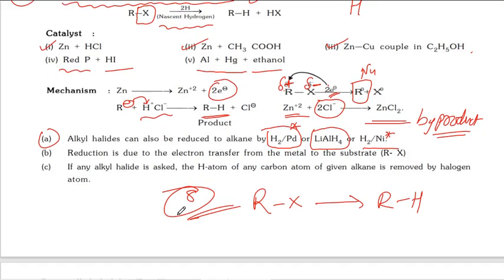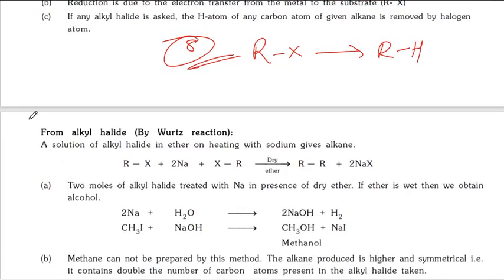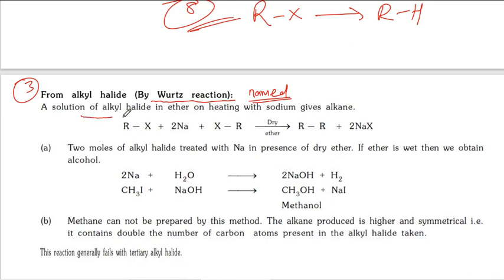Next, method 3, preparation 3: from alkyl halides by Wurtz reaction. The Wurtz reaction is a named reaction, an important reaction. In the Wurtz reaction, a solution of alkyl halide in ether, dry ether, on heating with sodium gives alkane. Here dry ether is compulsory. The mechanism is very simple: you remove the halogens along with the sodium.